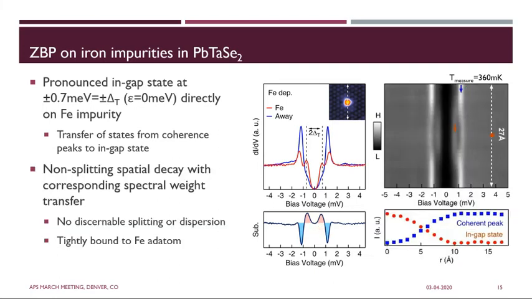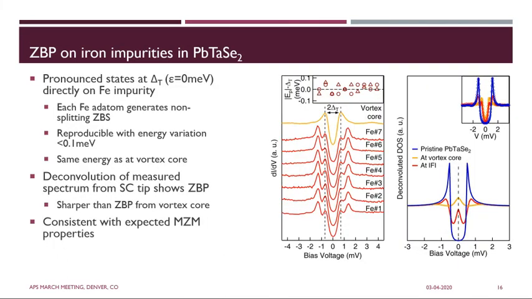Again, looking at the perturbations, we find that there is a non-splitting spatial decay with a corresponding spectral weight transfer from the coherence peaks to the in-gap state. There's also no discernible splitting or dispersion, and it is again very tightly bound to the iron adatom. We find again that every isolated iron adatom examined exhibits an in-gap state at this energy, again of delta T or epsilon equals 0 meV.